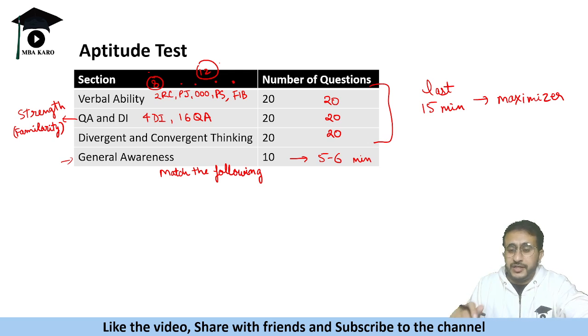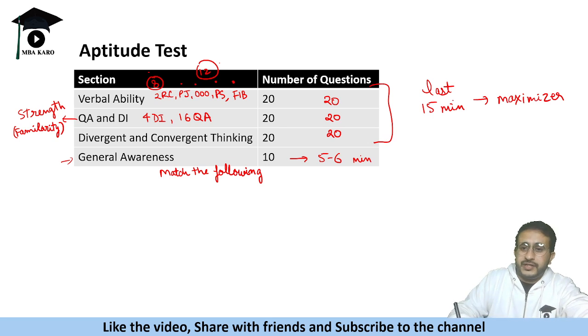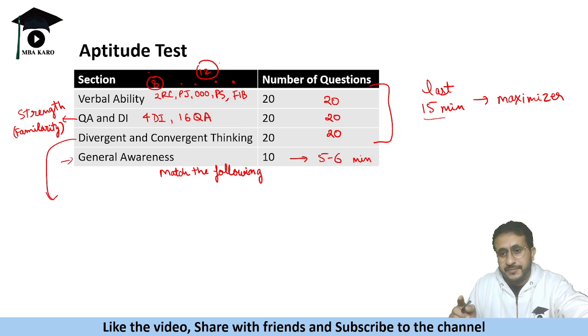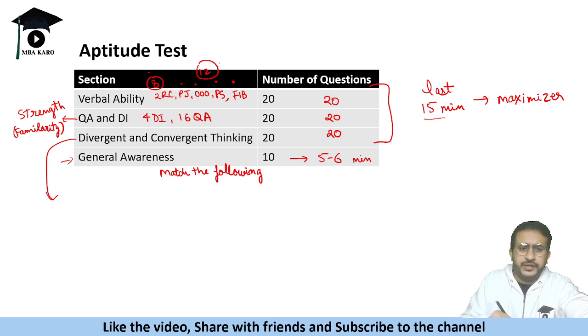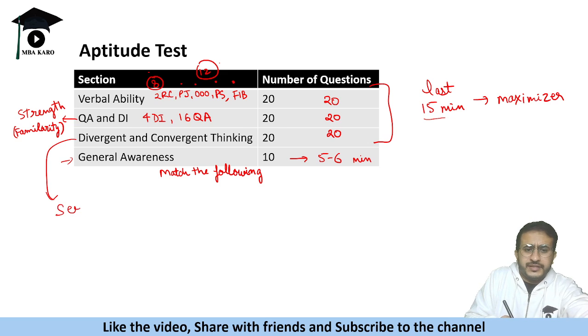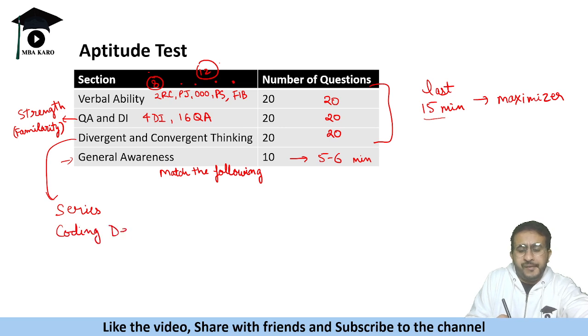Now divergent and convergent thinking is the section where you can score high. So I would say that in the last 15 minutes as well, in divergent and convergent thinking, try to maximize the score. What you need to attempt in this: there are some series based questions, number series. Okay, there will be some coding decoding questions. Okay, there is word association.